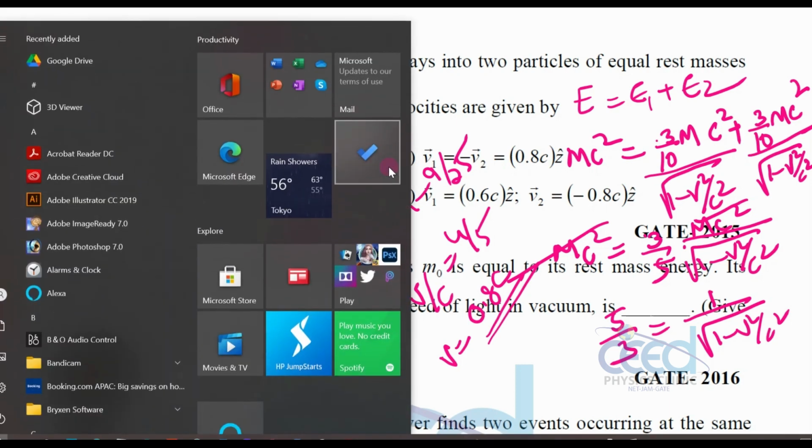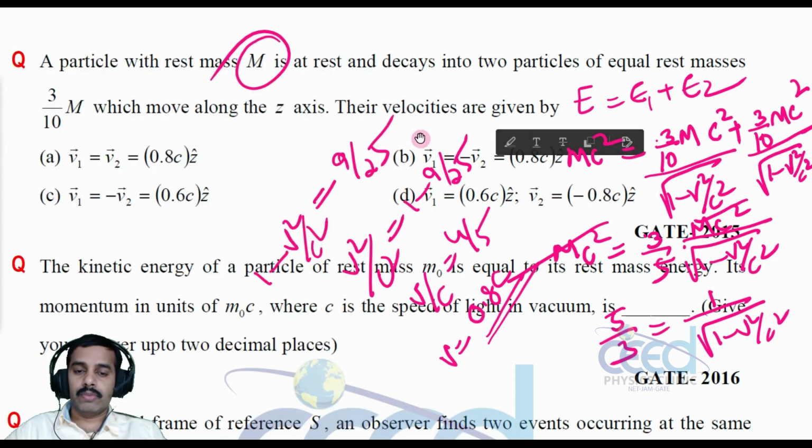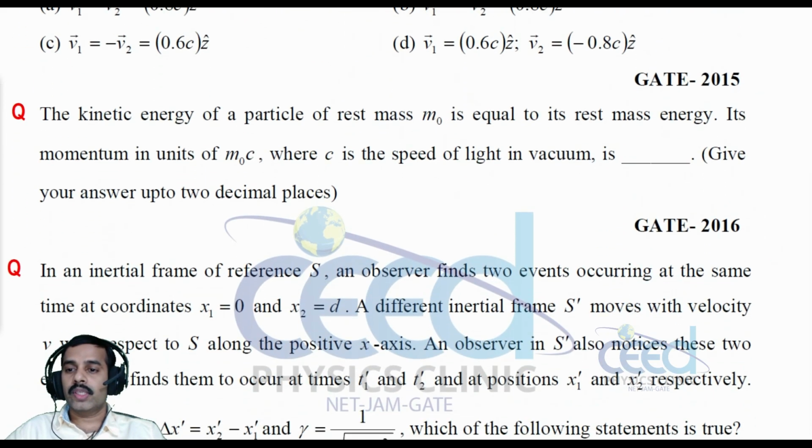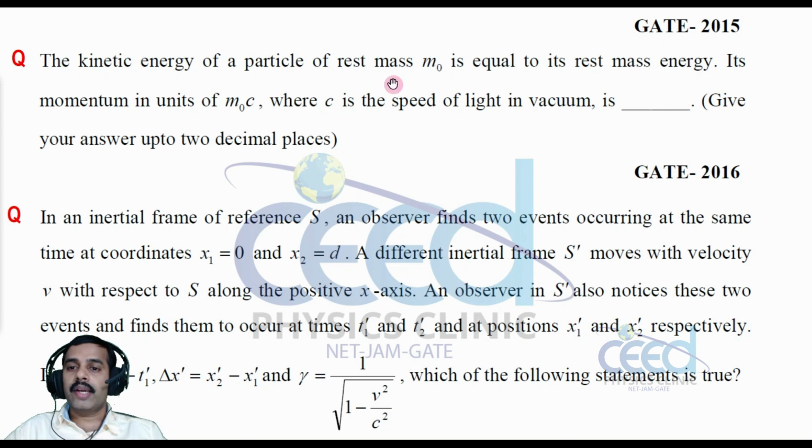All right, now let us come to another question. The question is, the kinetic energy of a particle of rest mass m0 is equal to its rest mass energy. Its momentum in units of m0c, where c is the speed of light in vacuum, right? So give your answer up to 2 decimal places. Okay.